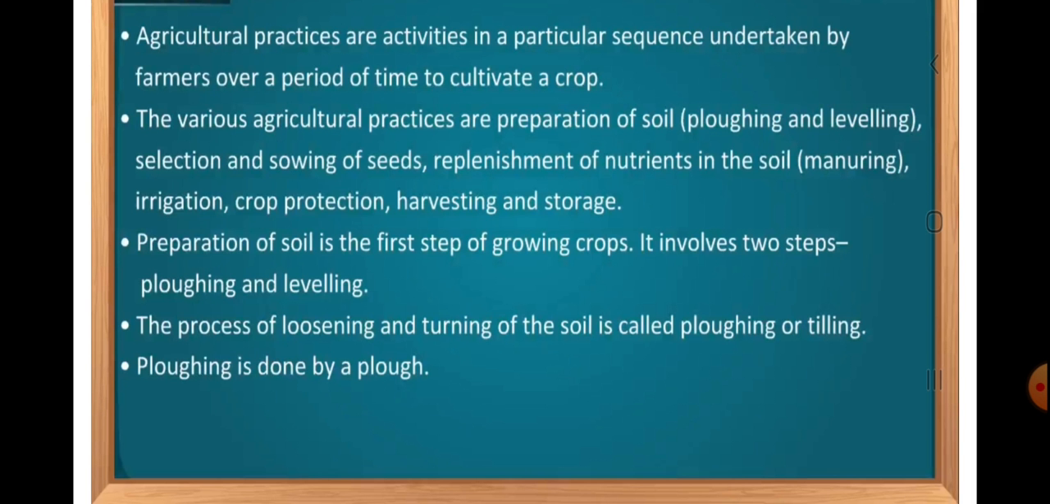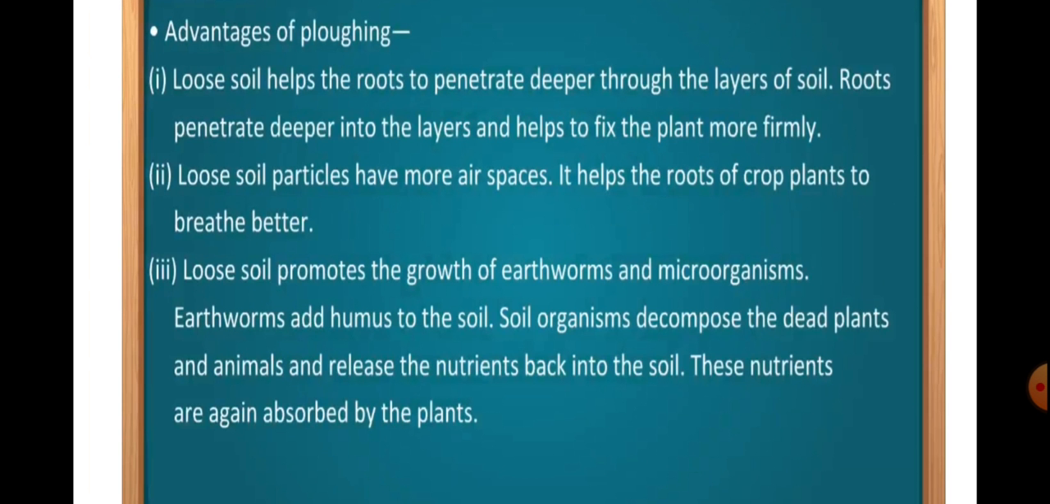Preparation of soil is the first step of growing crops. It involves two steps, plowing and leveling. The process of loosening and turning of the soil is called plowing or tilling, and plowing is done by a plow. What are the advantages of plowing? The loose soil helps the roots to penetrate deeper through the layers of soil. Roots penetrate deeper into the layers and help to fix the plant more firmly.